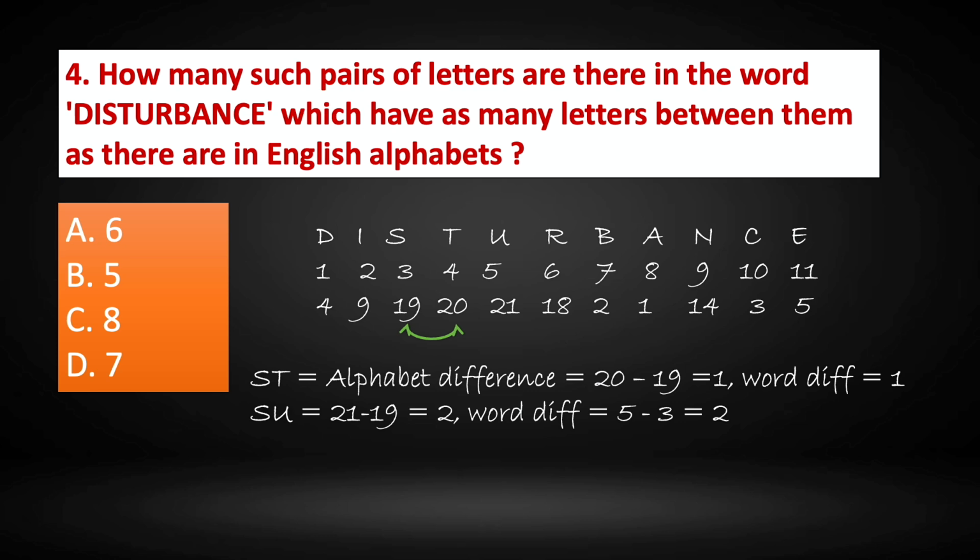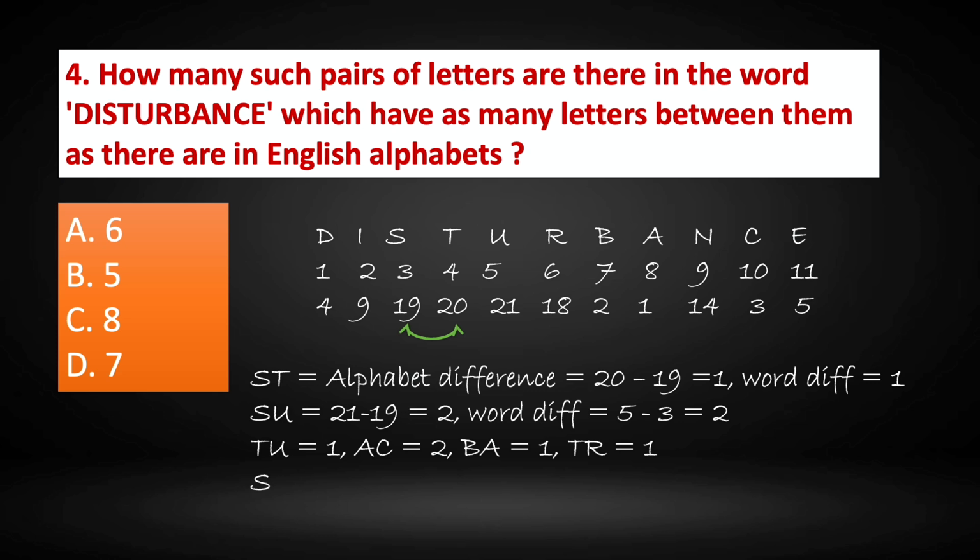Now similar to that, even we have T and U. And we have SU. If you find out, it is 21 minus 19. SU, and 21 minus 19 is 2. And the word difference is also 5 minus 3, which is 2. So that is also a pair which is having the same difference as the word difference.